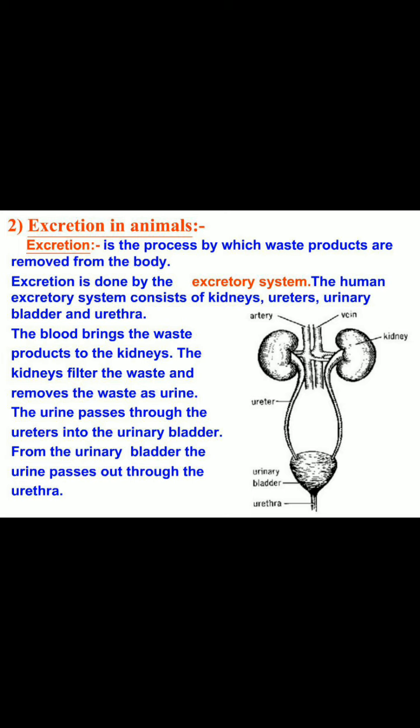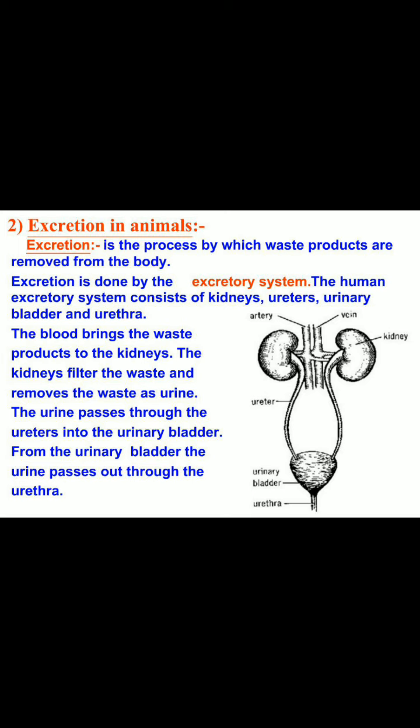So here you can see. This first tube is known as artery, this one is known as vein. These two bean-shaped organs are known as kidneys. The pipe which connects the kidney and urinary bladder is known as ureter. Downside there is the urinary bladder, then below that the urethra.